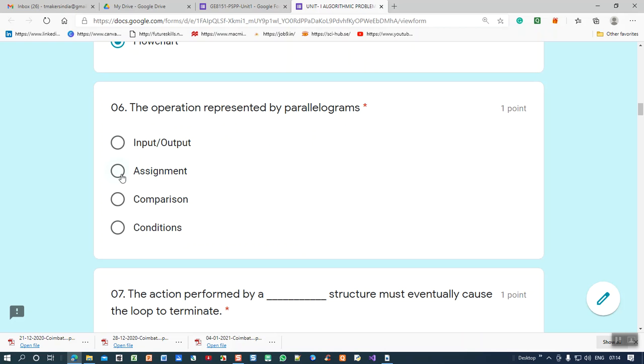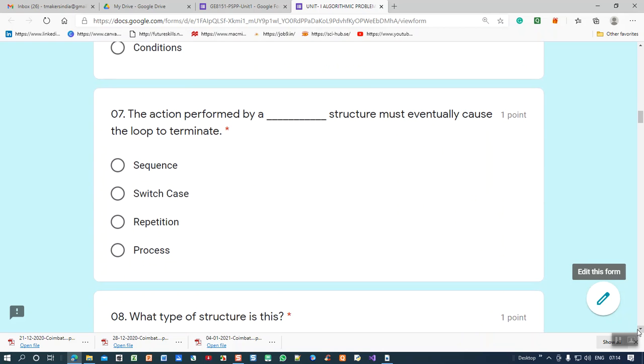We are using assignment for processing and calculation. So assignment is the correct answer. Seventh question: the action performed by a dash structure must eventually cause the loop to terminate.